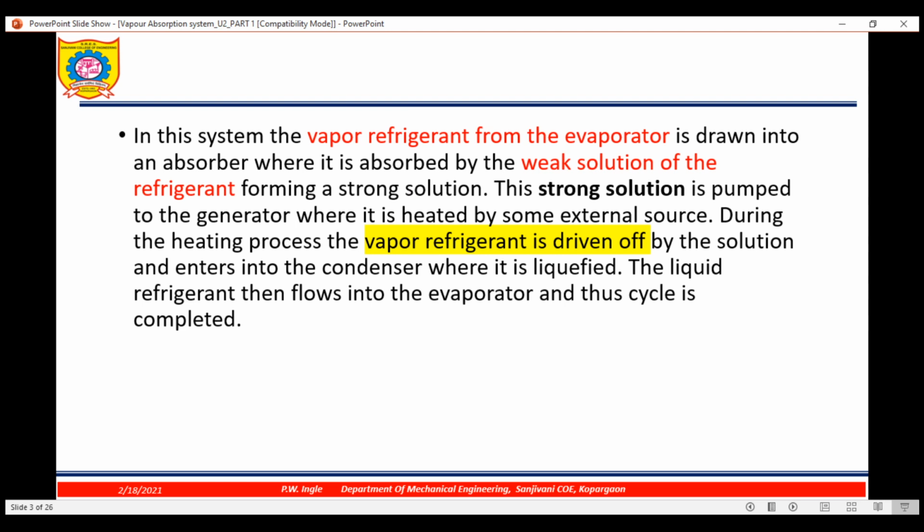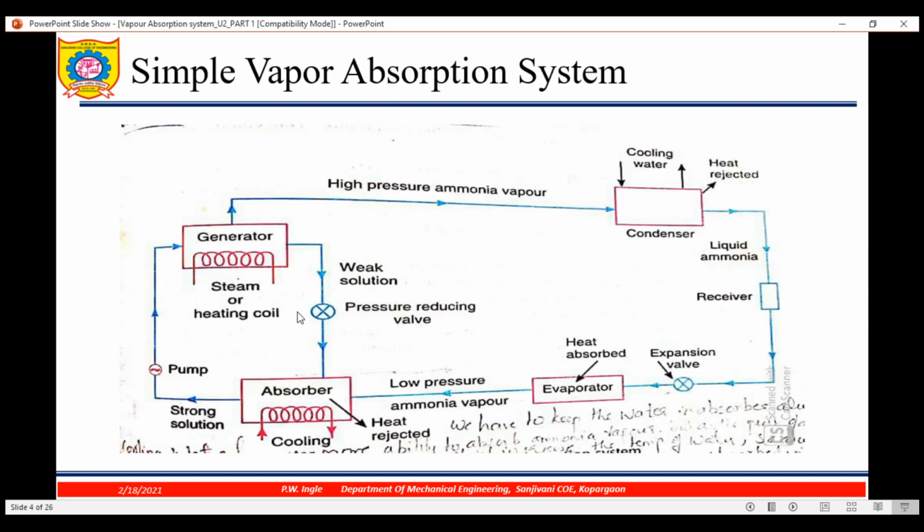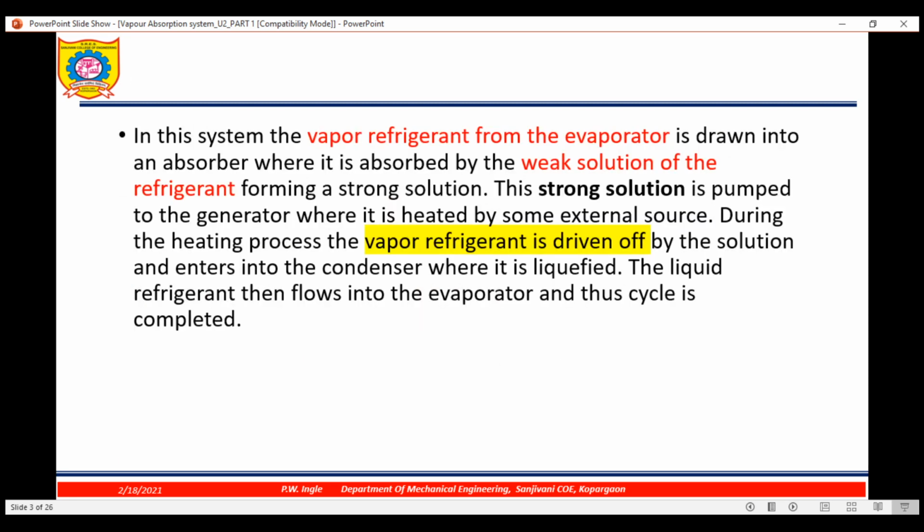In this system, vapor refrigerant from the evaporator is drawn into an absorber where it is absorbed by the weak solution of the refrigerant, forming a strong solution. This strong solution is pumped to the generator where it is heated by some external source, and during the heating process the vapor refrigerant is driven out of the solution and enters the condenser where it is liquefied. The liquid refrigerant then flows into the evaporator and the cycle is completed. We'll take the reference of this diagram and I will read the statement step by step.